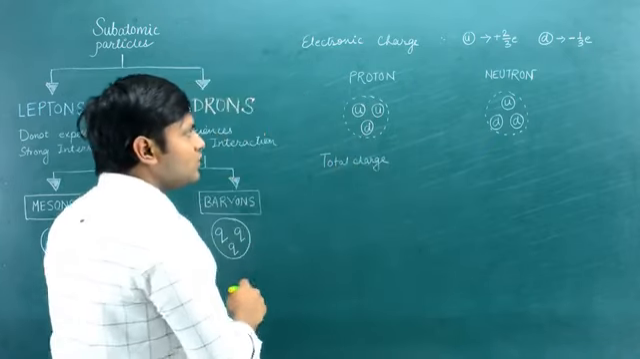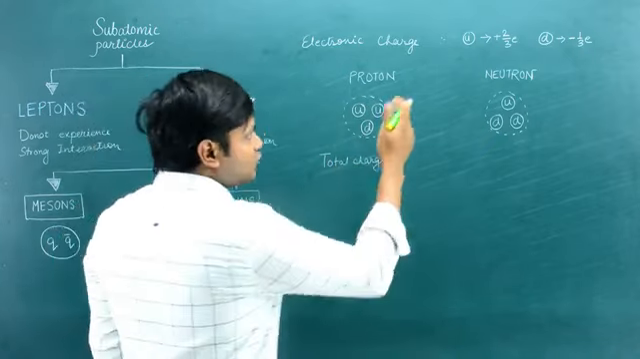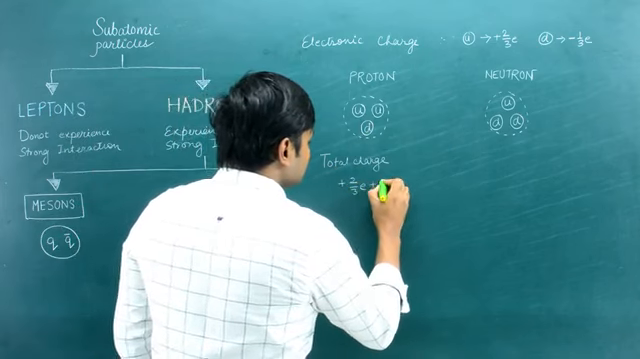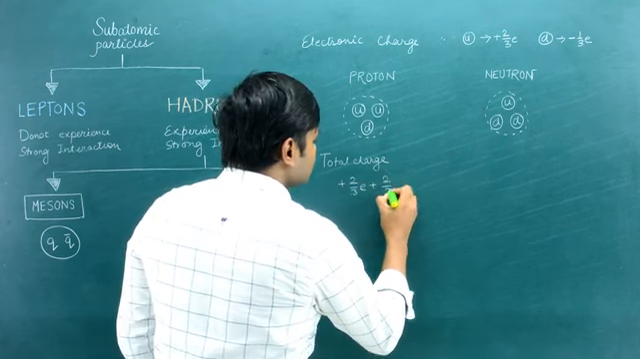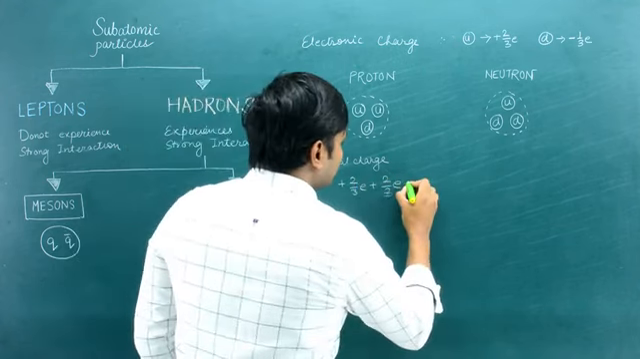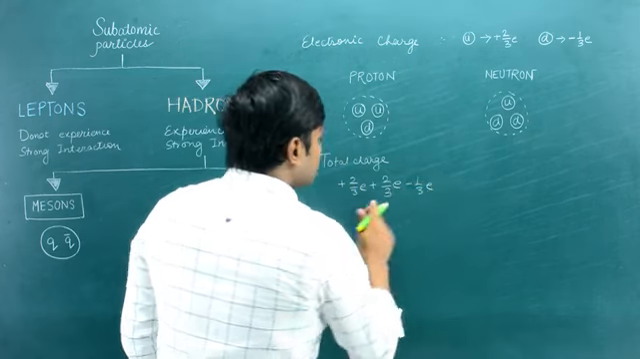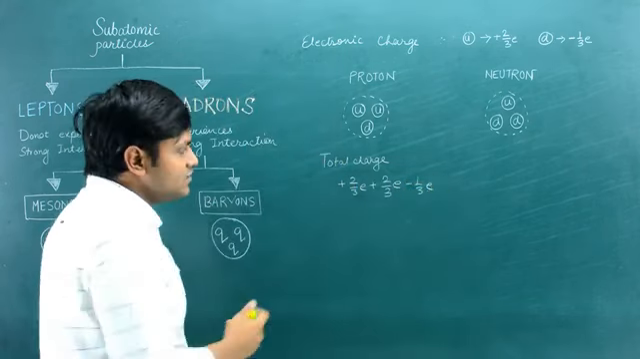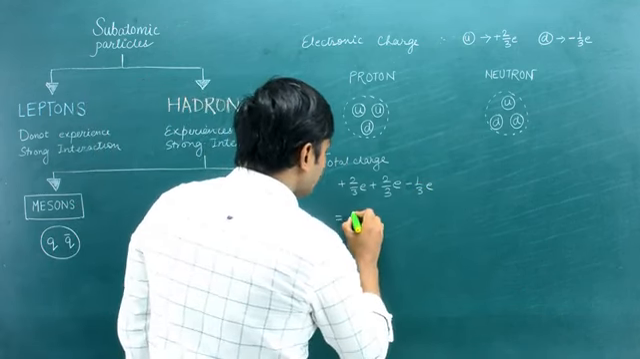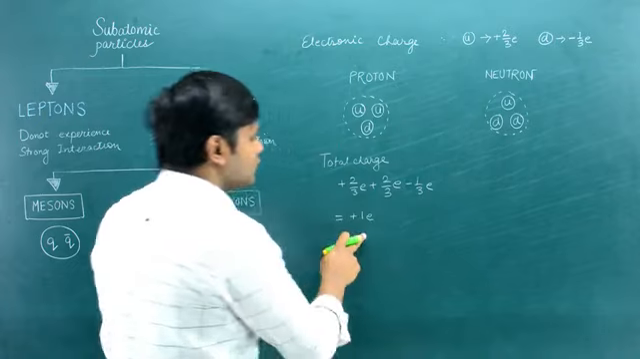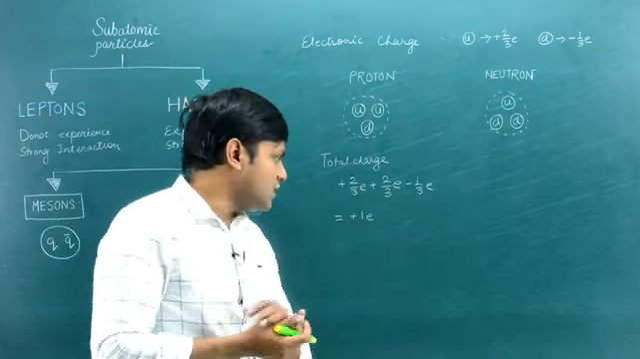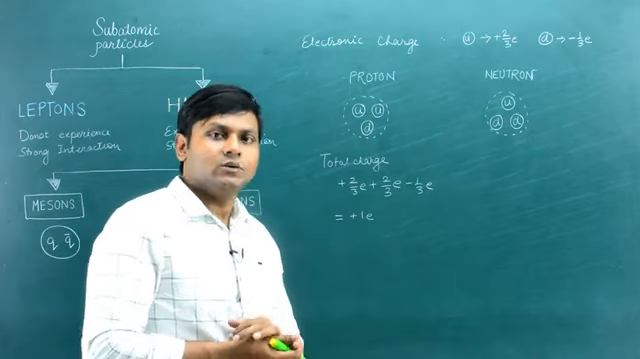So as it turns out, the proton has 2 up quarks, right? So an up quark has plus 2 by 3 electronic charge. So since there are 2 up quarks, so plus 2 by 3 again. And 1 down quark which has an electronic charge of minus 1 by 3. So if you add these 3, it turns out that this comes out to be what? 3 upon 3, which is nothing but plus 1 electronic charge. So the proton, as it turns out, is positively charged by plus 1 E, where E is the electronic charge of an electron.